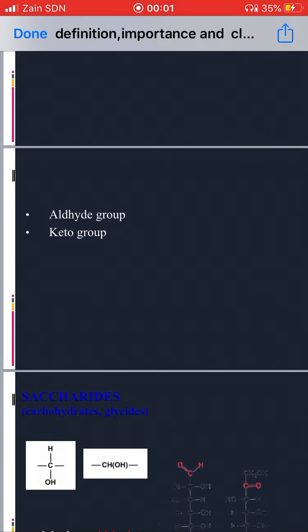Just to revise, carbohydrates are polyhydroxy aldehydes or polyhydroxy ketones, or substances that can yield them upon hydrolysis.